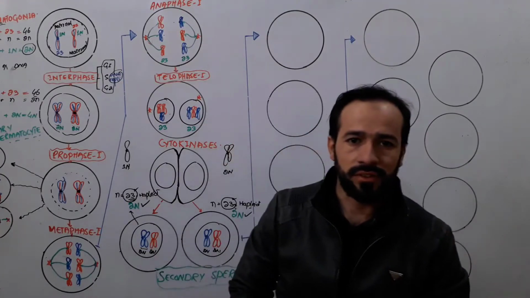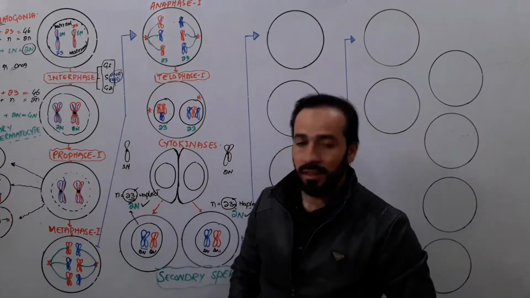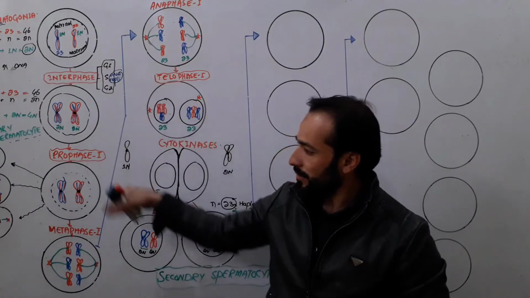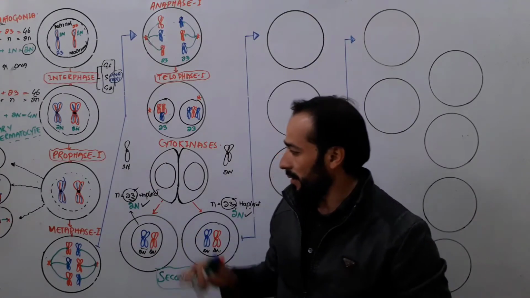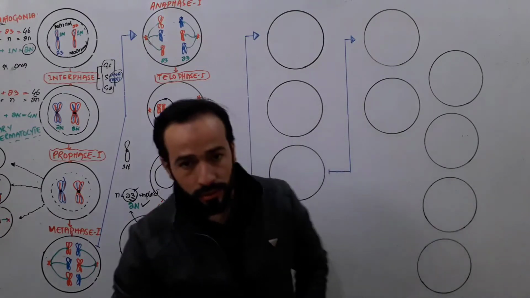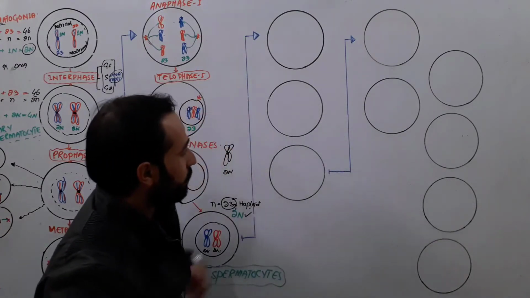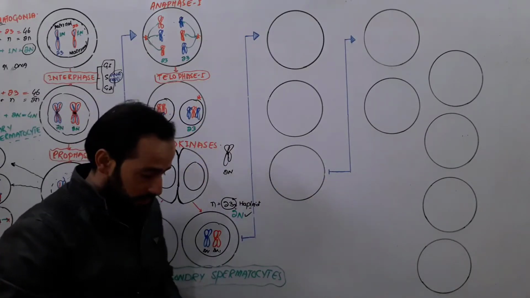So we were discussing meiosis, and in the previous lecture I recorded about meiosis first and what the basic things happening in meiosis first. We have discussed them, right? Now we are going to discuss meiosis second. Let's see what happens during meiosis second.